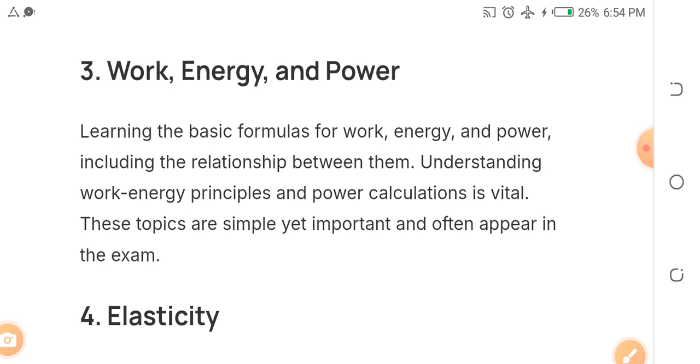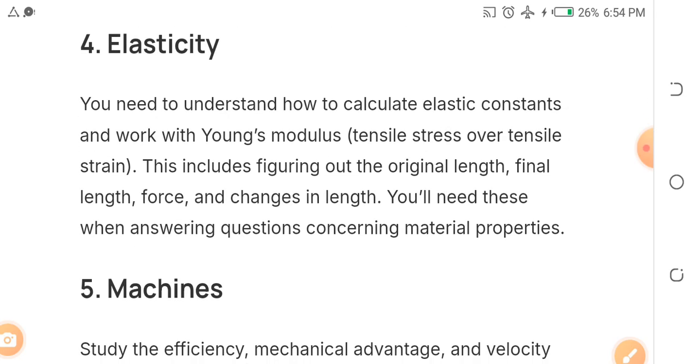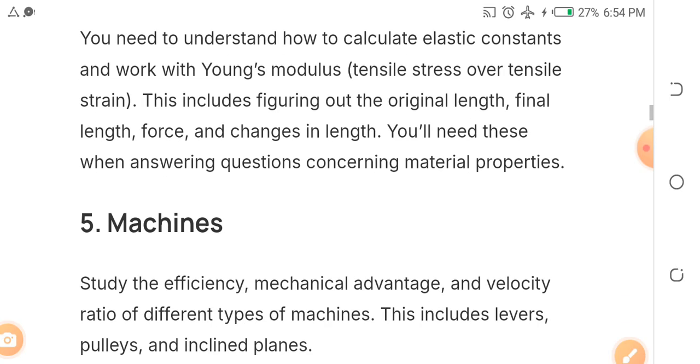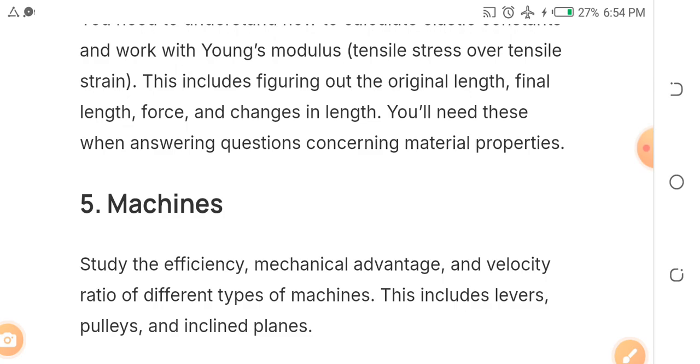Okay. The next is elasticity. Under it, you look at things like the elastic constant, Young modulus, tensile stress, tensile strain, original length, final length, force, and changes in length. So just get your physics textbook and dig in. For any topic I call, locate it in the chapter and study all the calculations and subtopics under it, right?